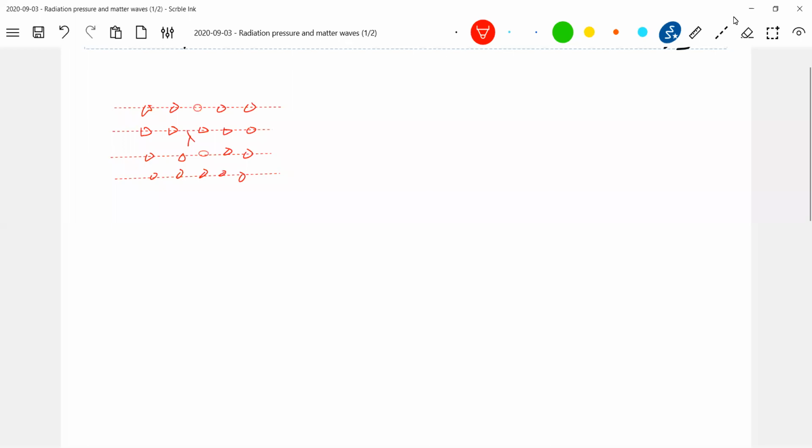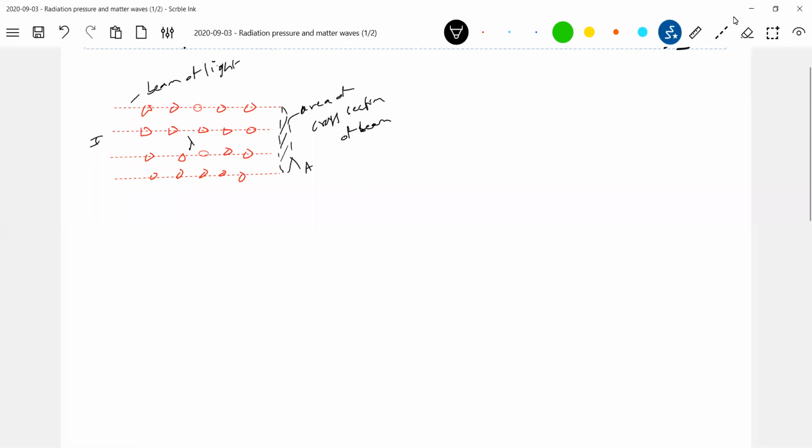Let lambda be the wavelength and let I be the intensity of the beam. So this is a beam of light. Let the area of cross section of the beam be E.